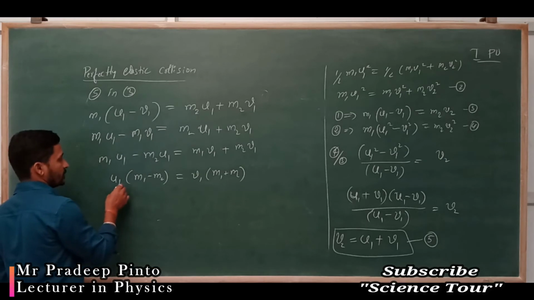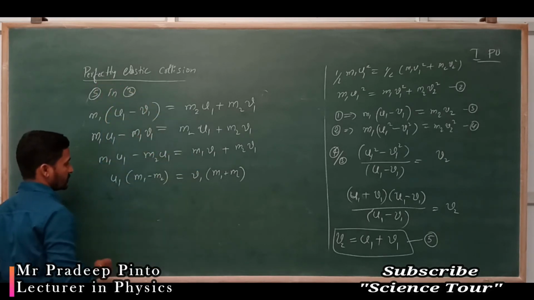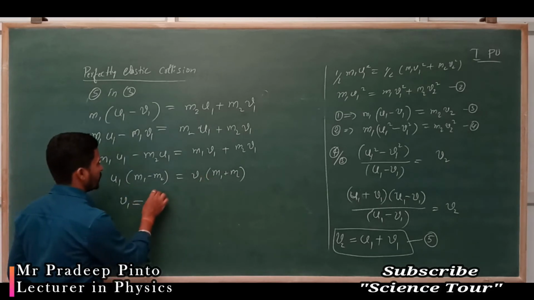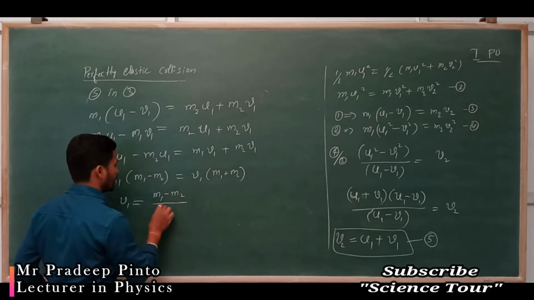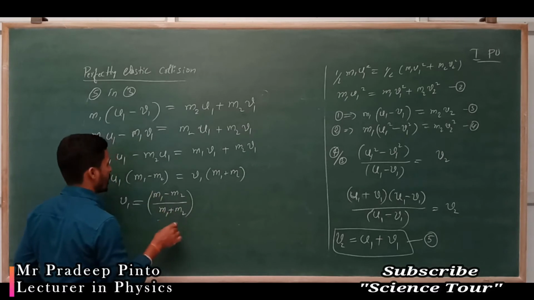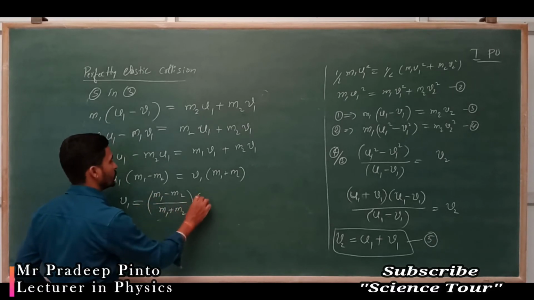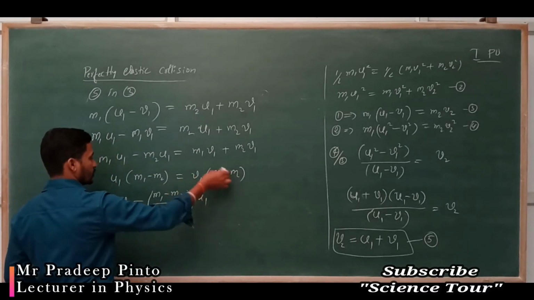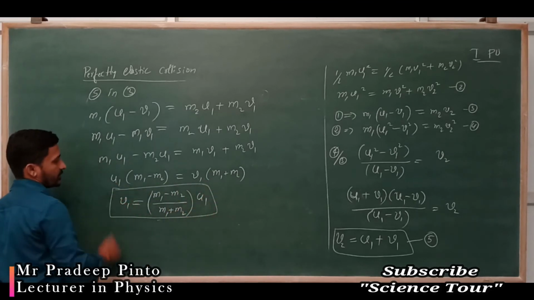Now what we want? The initial velocity I know; the final velocity of the first object, v1, is equal to (m1 minus m2) divided by (m1 plus m2) into u1. Rearranged matter I have written.